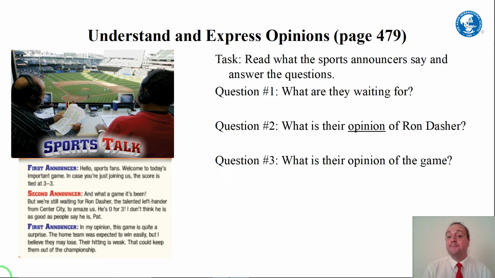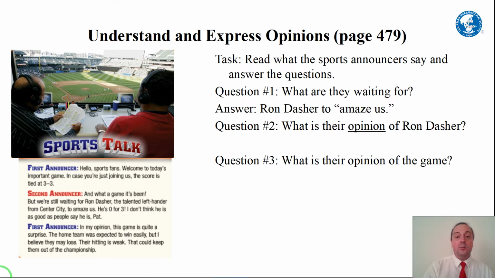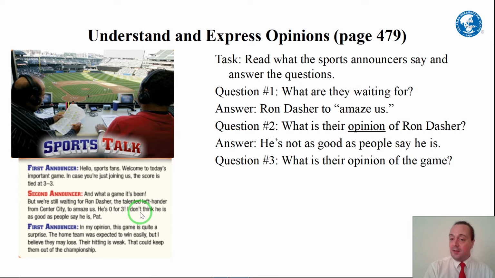Ready? Number 1, what are they waiting for? Okay, so what they're waiting for, we're still waiting for Ron Dasher to amaze us. Ron Dasher maybe is supposed to be a really good baseball player, but they're still waiting for him to amaze us. So number 2, what is their opinion of Ron Dasher? Uh-oh, I don't think he's as good as people say he is. This is their opinion. I don't think he's as good as people say.